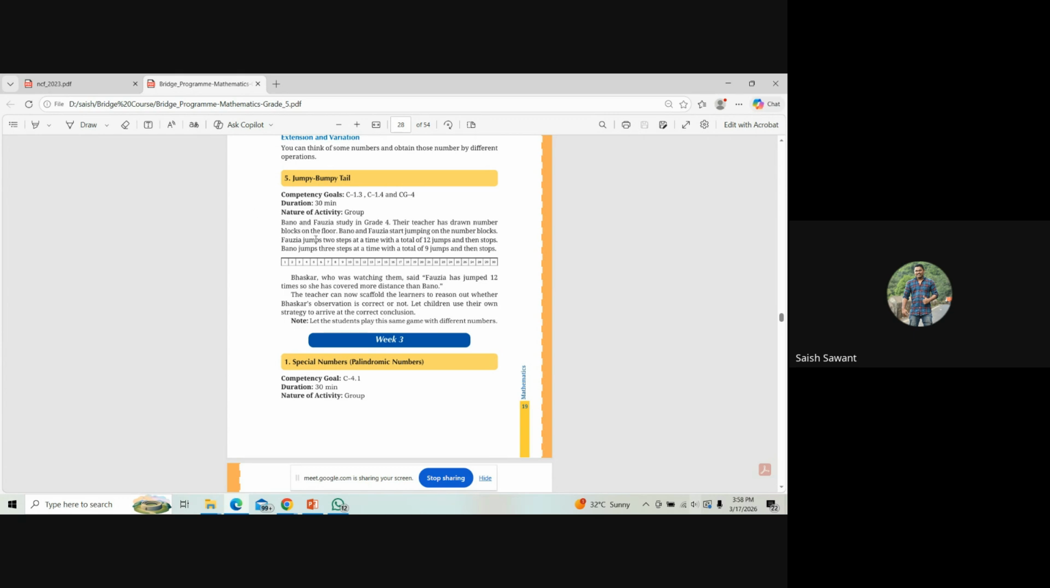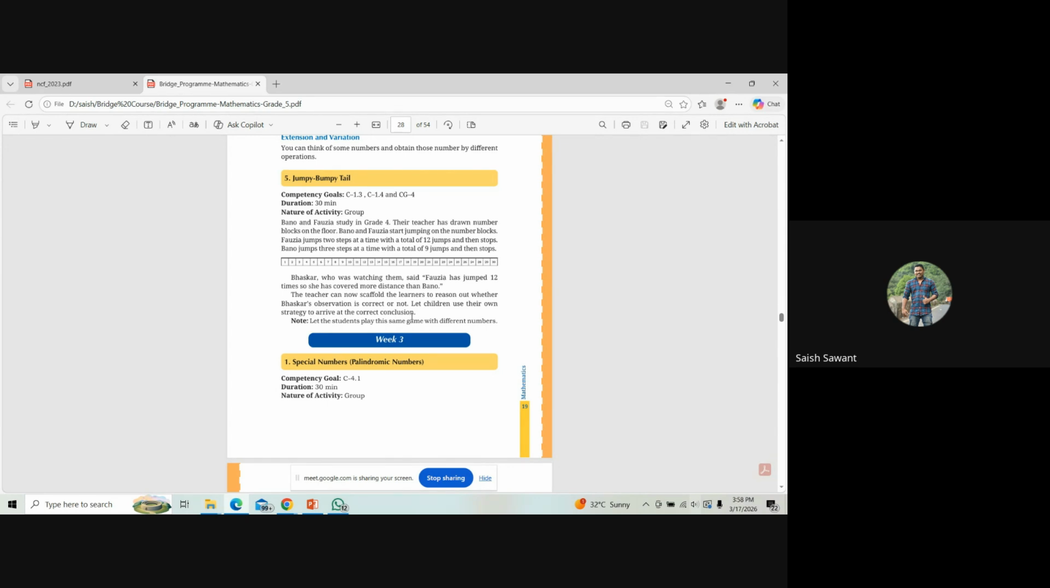So Fauzia is jumping 2 steps, and how many times? 12. So it will be 2 multiplied by 12, so the answer will be 24. In the same way, Bano jumps 3 steps, and she will jump 9 times. So 3 into 9 will be 27. So 24 and 27 are the two values which you get. The 27 is the highest value, so Bhaskar's observation was incorrect. Bhaskar said that Fauzia has covered more distance, but over here Bano has covered more distance.